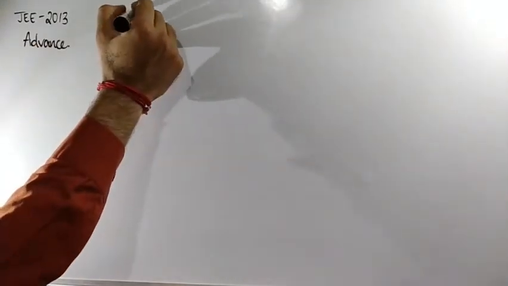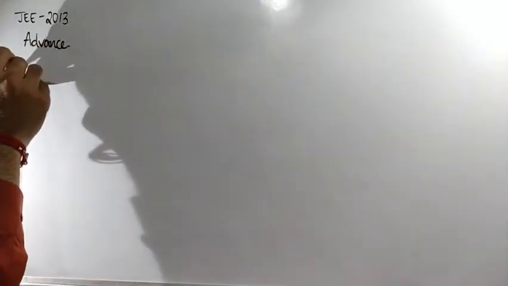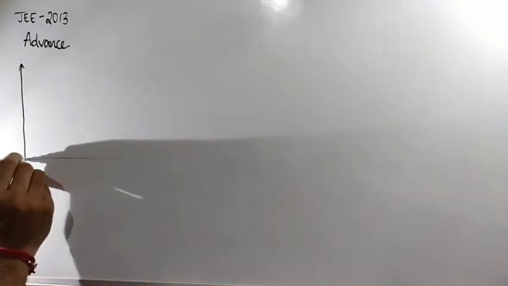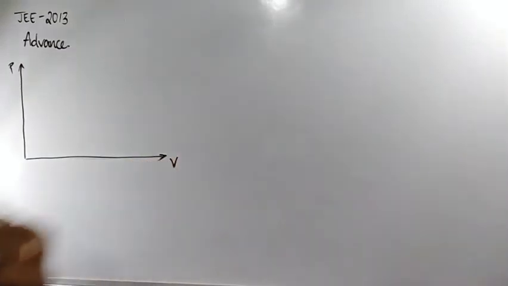In this 2013 question, they had given one graph basically, a P versus V graph.